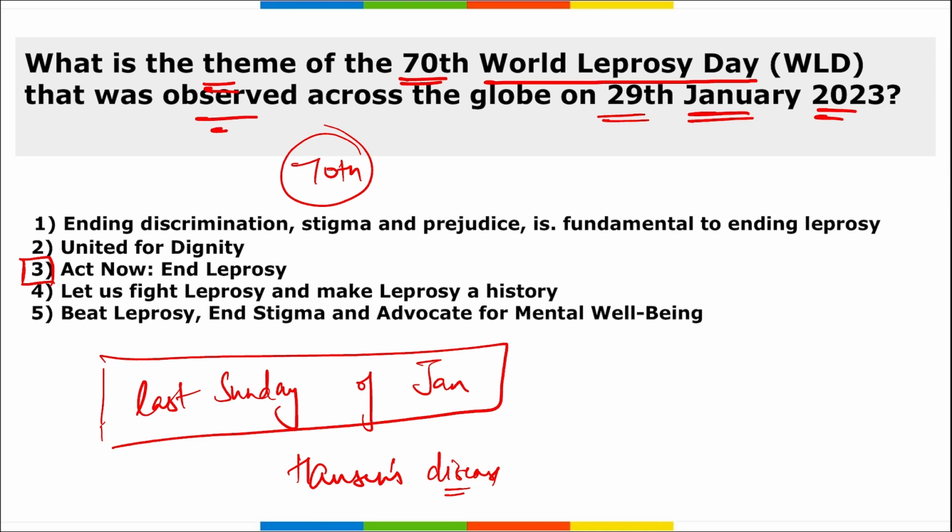Alright, then remember, when do we observe this day and what is the theme? It is on the last Sunday of January, and the theme is Act Now and Leprosy for the World Leprosy Day, the 70th edition of this day. And when was this day first observed? It was in 1954. This day was observed for the first time.